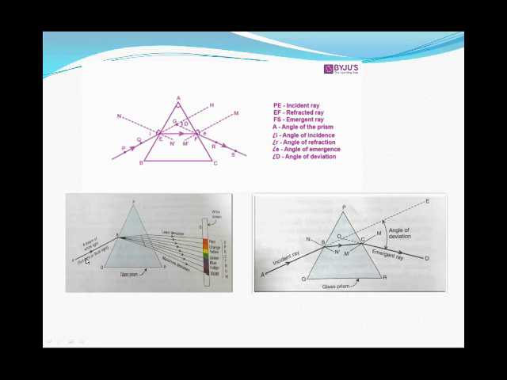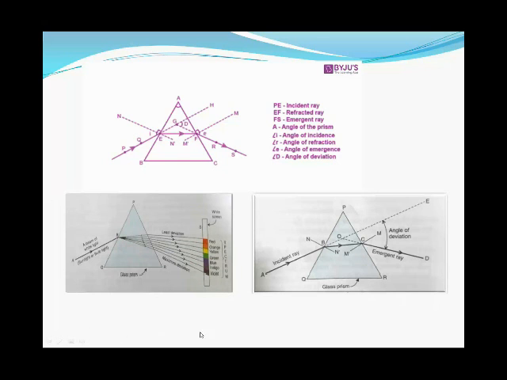Now let's see another figure. When the light passes through this prism, it is bent into the glass prism, and after refraction it forms a beam of light consisting of the seven colors of light. That is said to be the spectrum, or VIBGYOR, and it consists of red, orange, yellow, green, blue, indigo, violet colors.